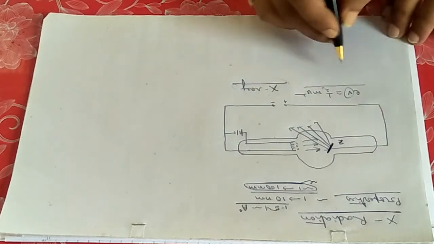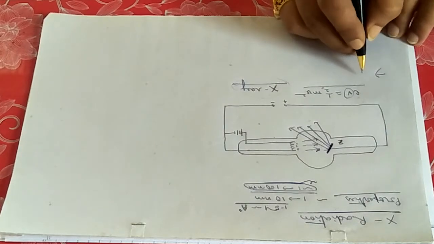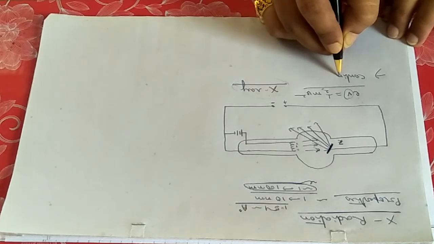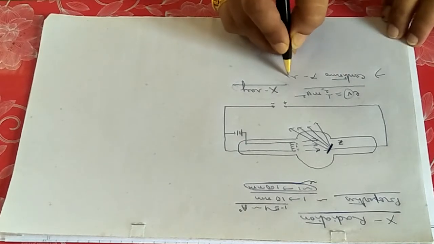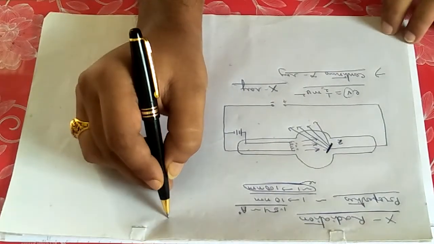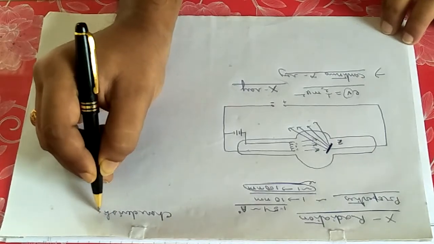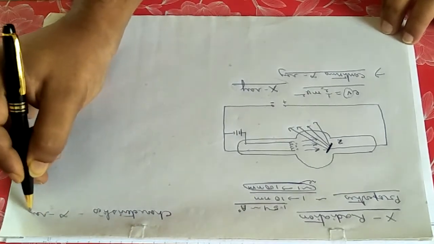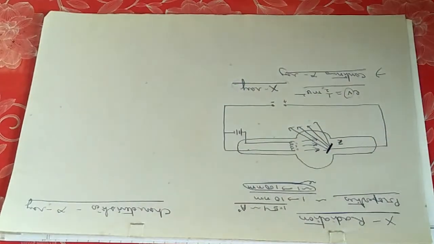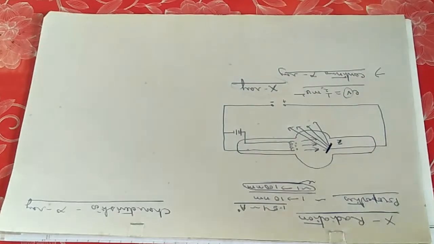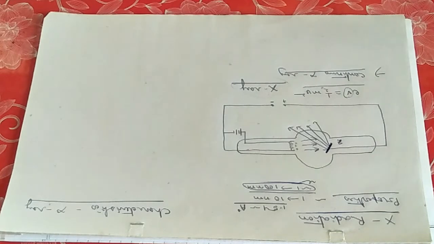Later on, X-ray was classified into two types. One is continuous X-ray, and the other is named characteristic X-ray. Characteristic X-ray and continuous X-ray are totally different things. The origin is also different, and most investigations or material characterizations are done with the characteristic X-ray.